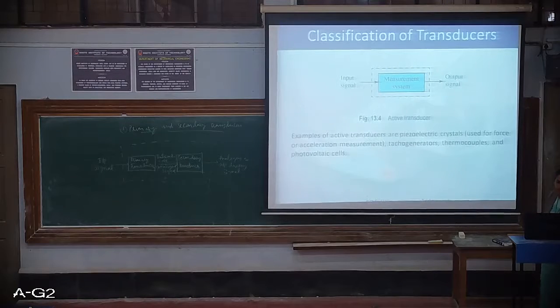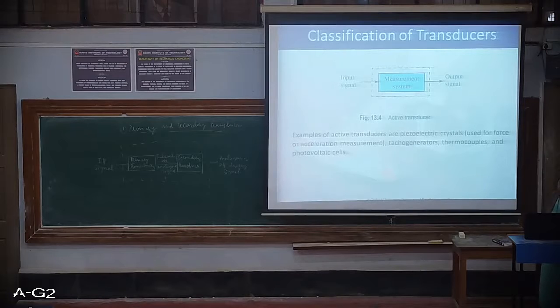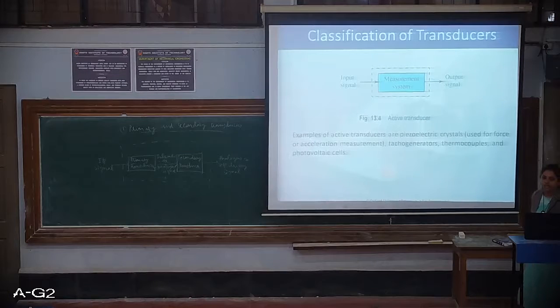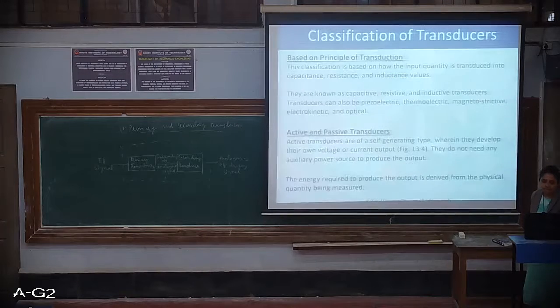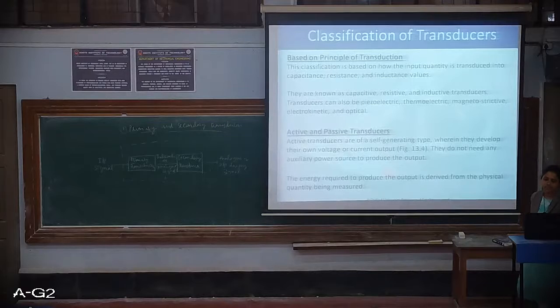Here, active transducers are self-generative. They don't need any auxiliary power source to sense the signal and convert it. They develop their own voltage or current output, so they are called active transducers.